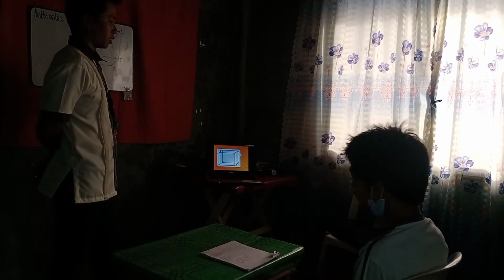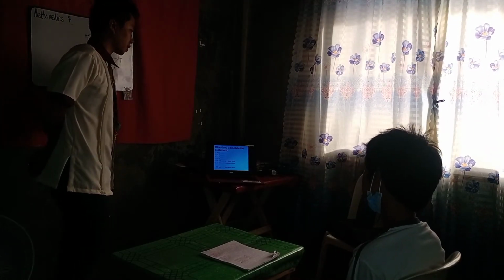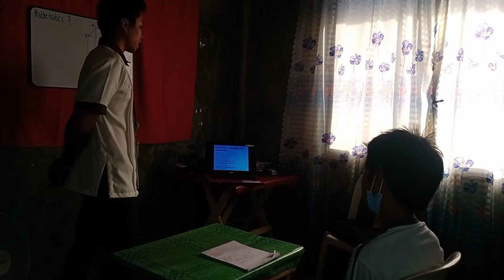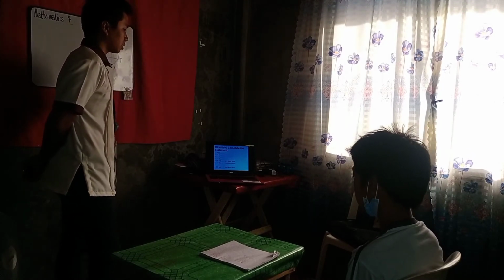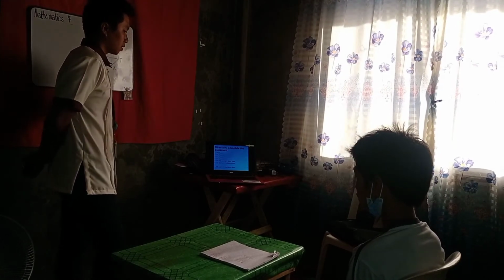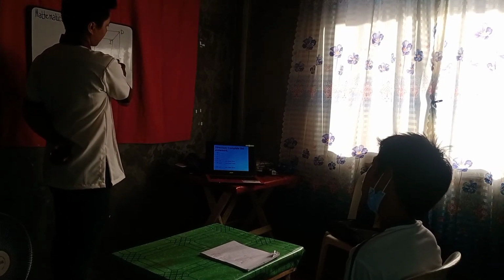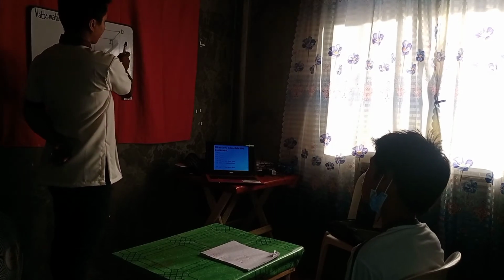Okay, for your given task, direction, complete the statement. Sabi niya, segment ME is parallel to blank. Segment RT is parallel to blank. Segment KT is parallel to blank. Segment AD is parallel to blank.